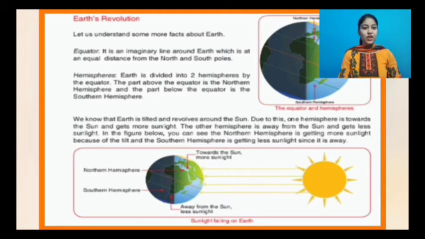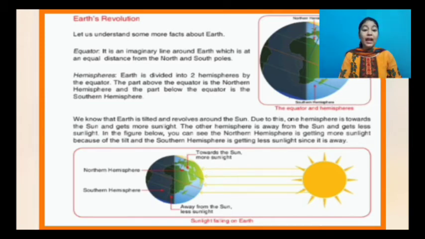Okay, so equator is an imaginary line. Now hemisphere. Earth is divided into two hemispheres by the equator. The part above the equator is the northern hemisphere and the part below the equator is the southern hemisphere.